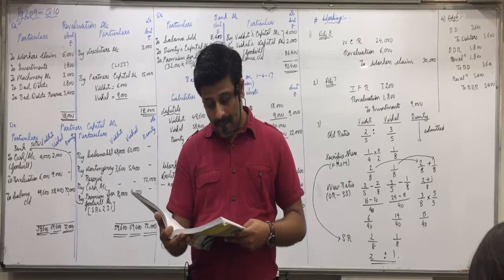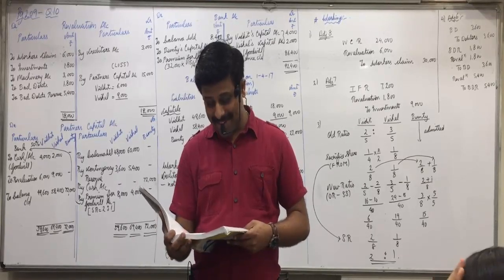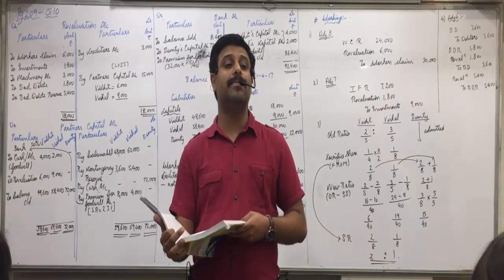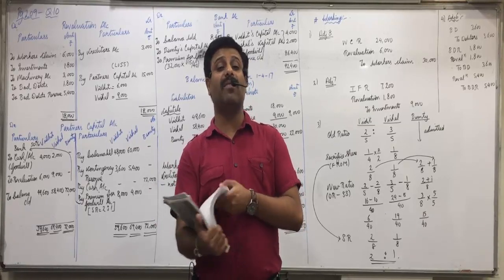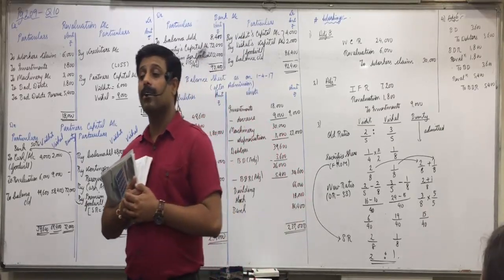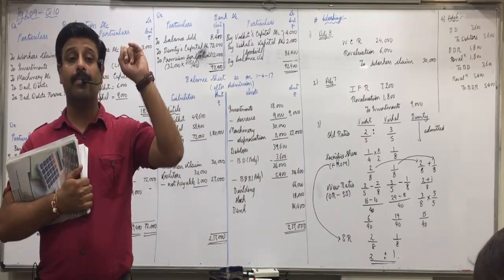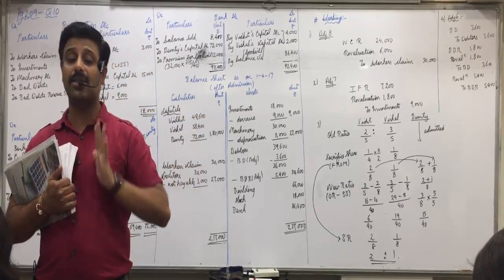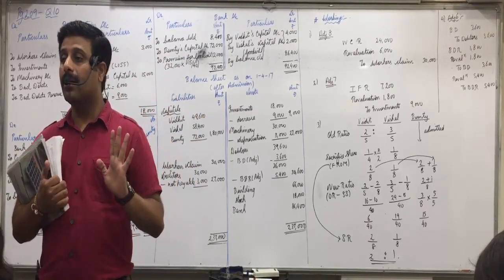Okay? Below that they admitted Poini as a new partner for 1/5 share of profit. For 1/5 share of profit means which situation of profit is this? First situation. When old ratio is given and new partner's share is given, no other information is given.